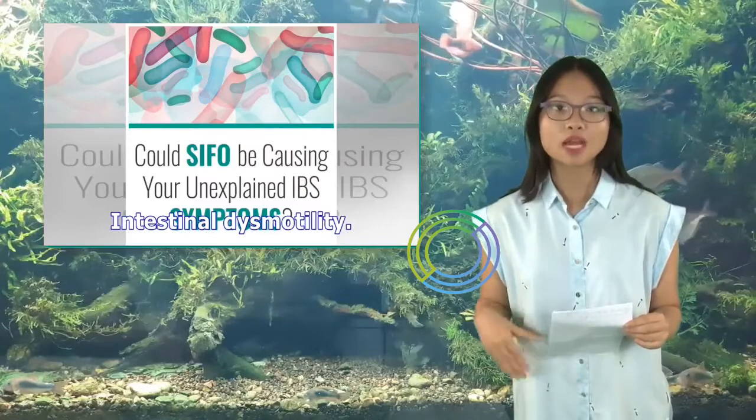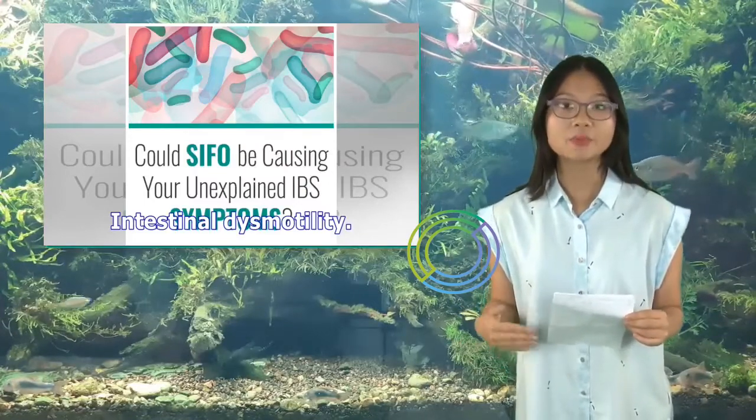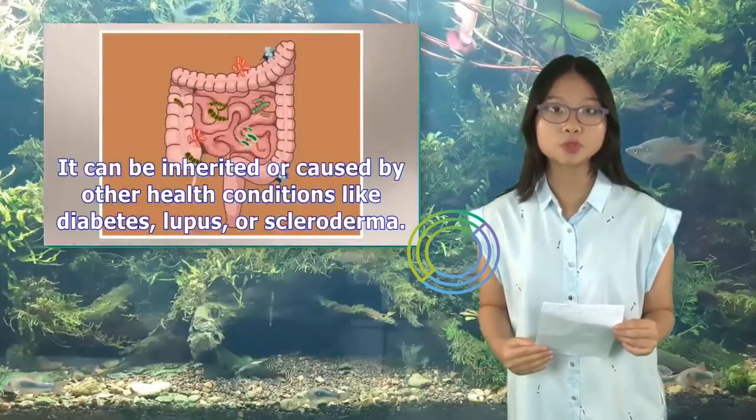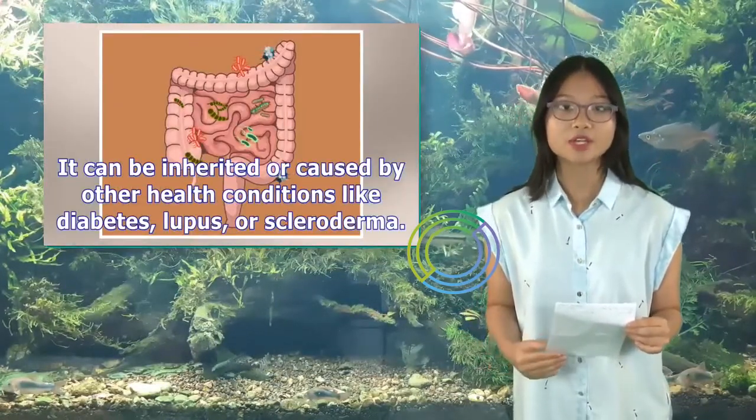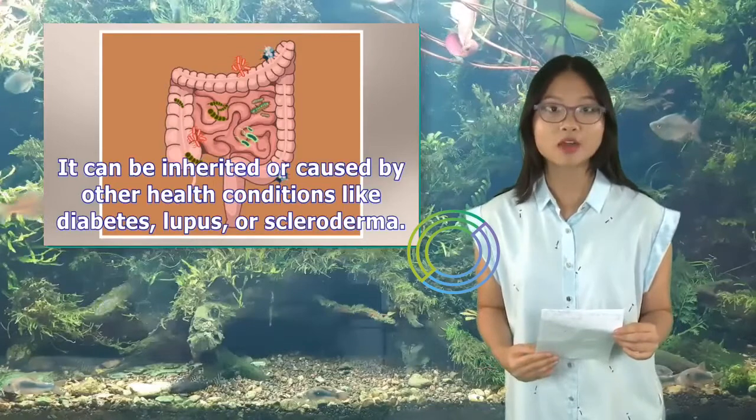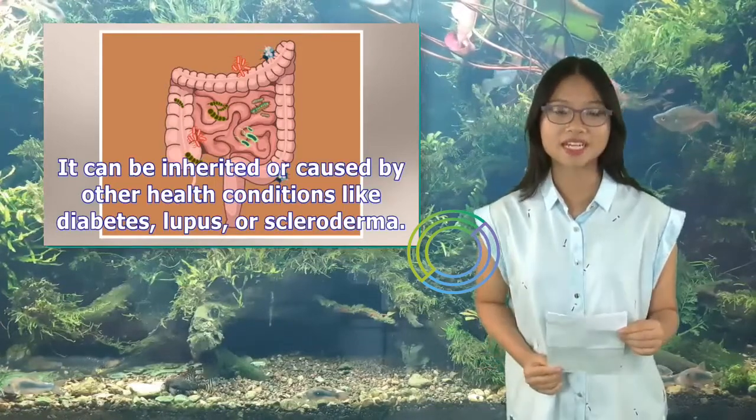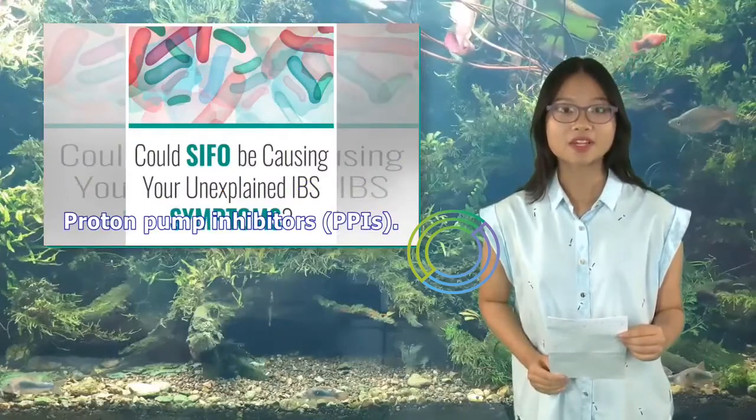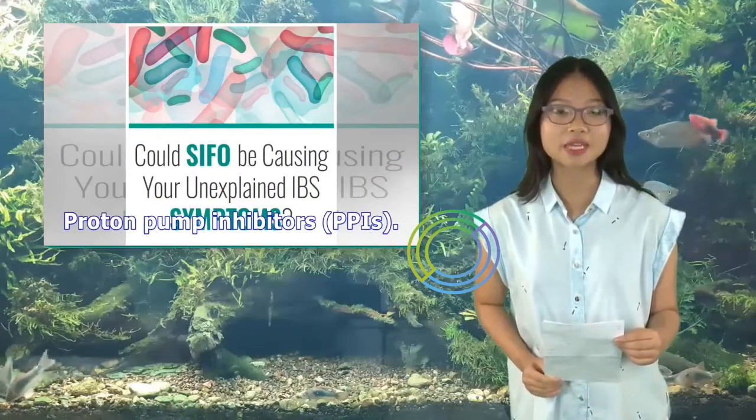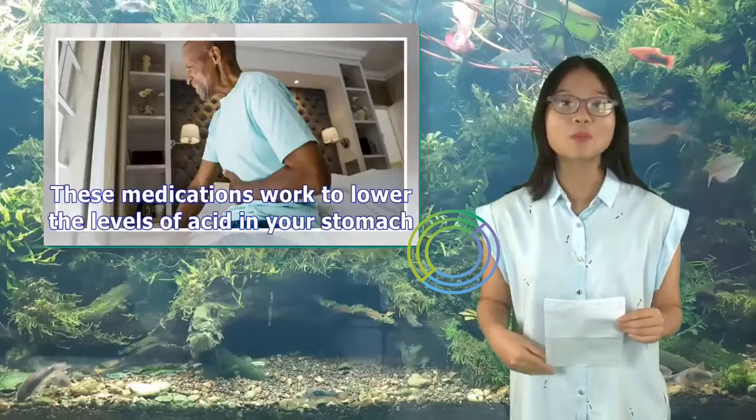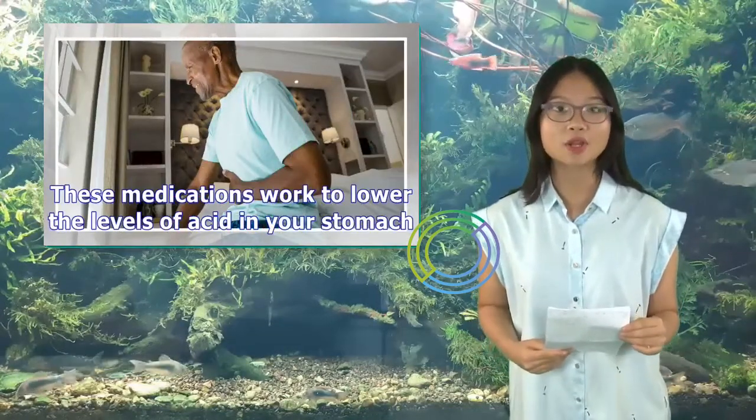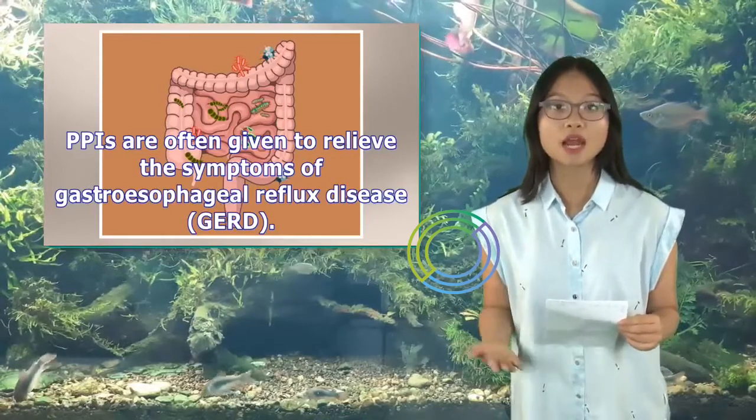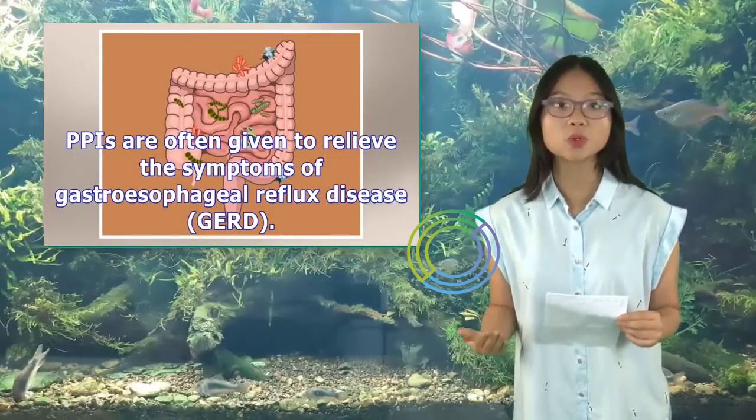Intestinal dysmotility. This happens when contractions of the intestinal smooth muscle are impaired. It can be inherited or caused by other health conditions like diabetes, lupus, or scleroderma. Proton pump inhibitors, PPIs. These medications work to lower the levels of acid in your stomach. PPIs are often given to relieve the symptoms of gastroesophageal reflux disease, GERD.